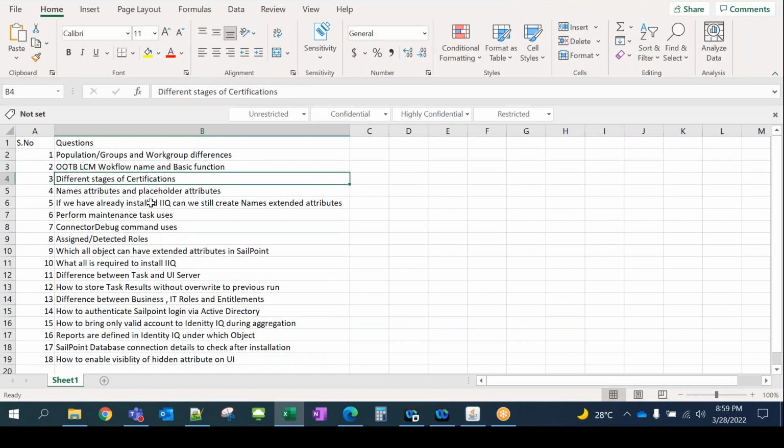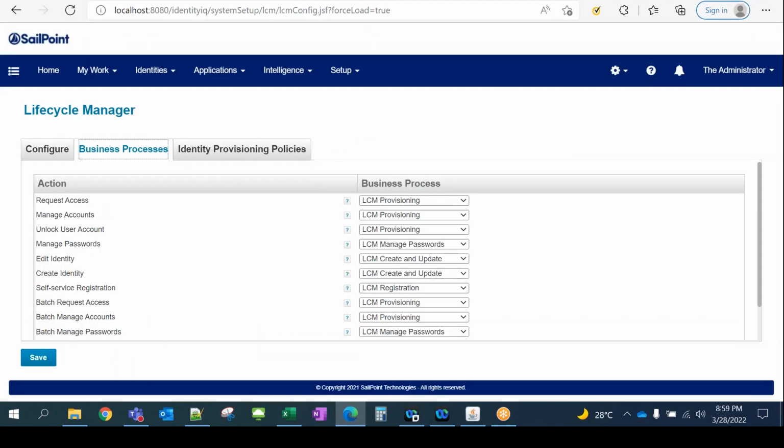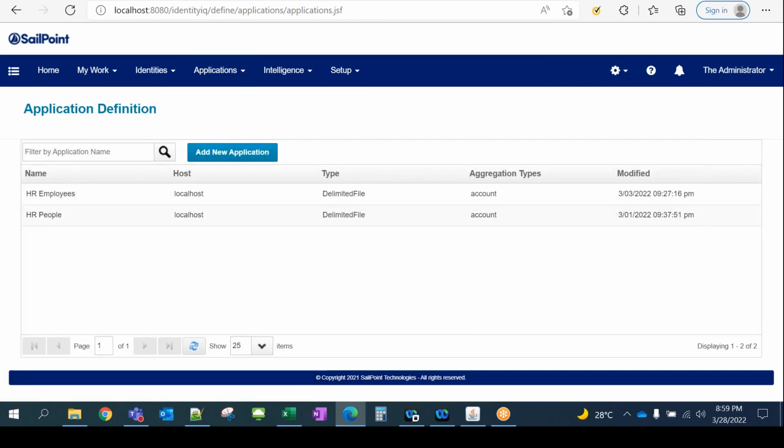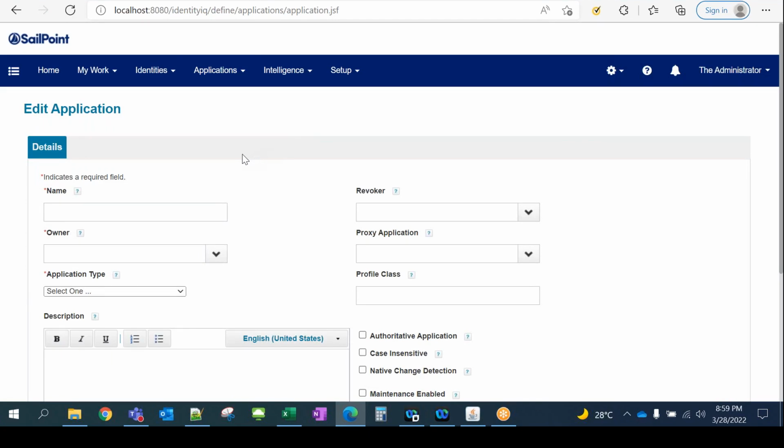One question. Before you get into the third one, can you tell something about the connectors? Because I have experience previously. One of the interviews asked for the connectors. We have a lot of connectors in SailPoint, which we can customize to match the organization's needs. Do you want to understand what a connector is, or what the different connectors are? You can tell both. I know something about the connectors. Better you can explain.